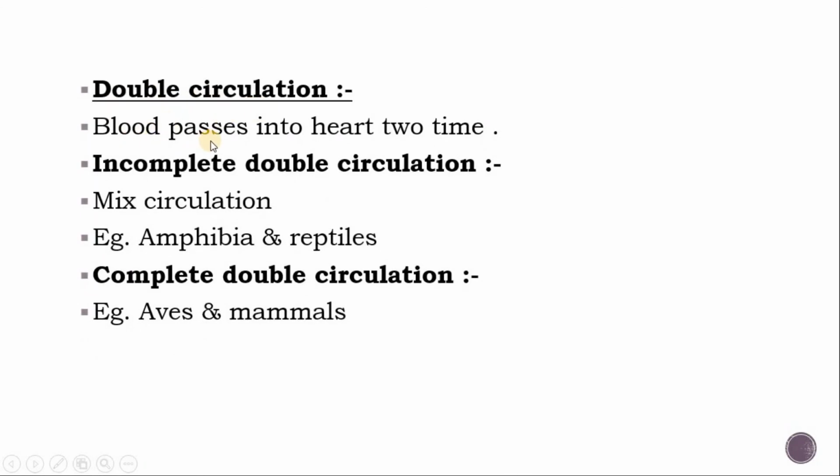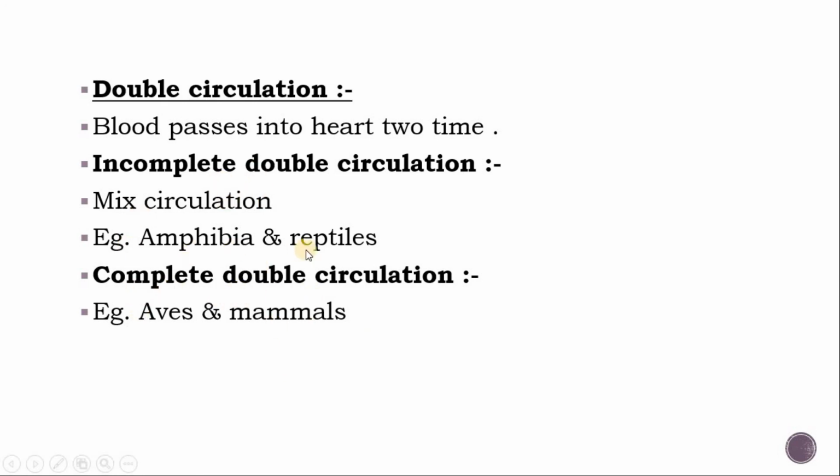In double circulation, blood passes into the heart two times. There is incomplete double circulation and complete double circulation. In incomplete double circulation, mixed circulation of blood is found in amphibia and reptiles due to the three chambered heart, and complete double circulation in birds and mammals is due to the complete four chambered heart: right auricle, right ventricle, left auricle, and left ventricle.